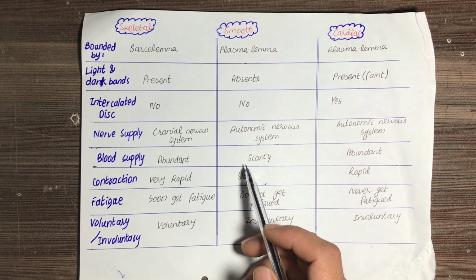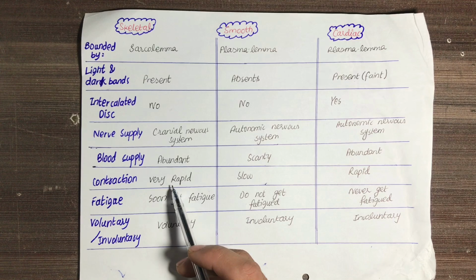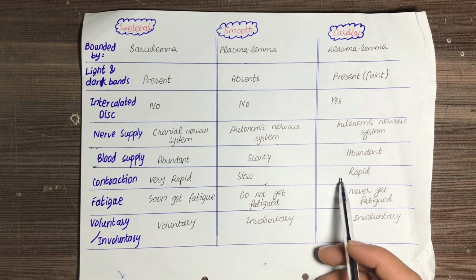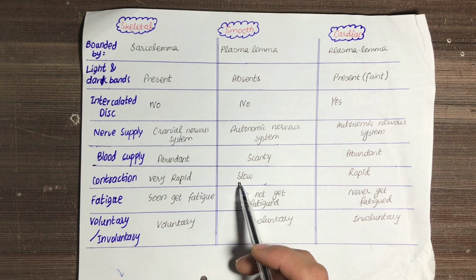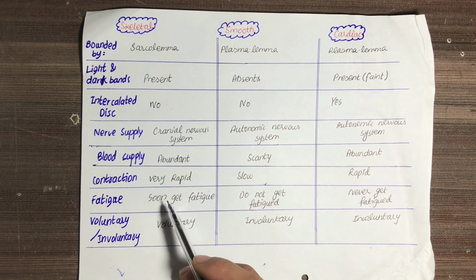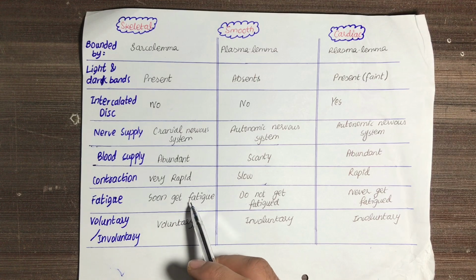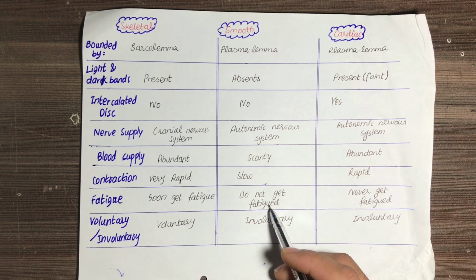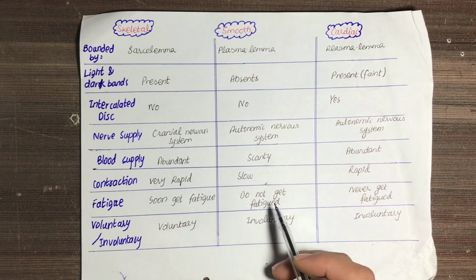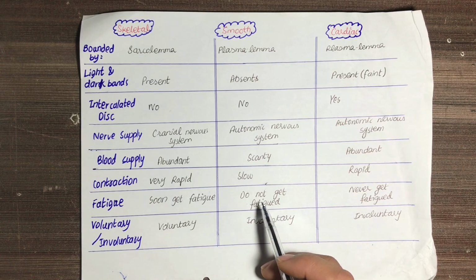have scanty blood supply. If we talk about contraction, skeletal muscles are very rapid in their action, cardiac muscles are rapid in their action, but smooth muscles are slow in their action. And if we talk about fatigue, skeletal muscles soon get fatigued, smooth muscles do not get fatigued easily, and cardiac muscles never get fatigued, although smooth muscles may be fatigued.